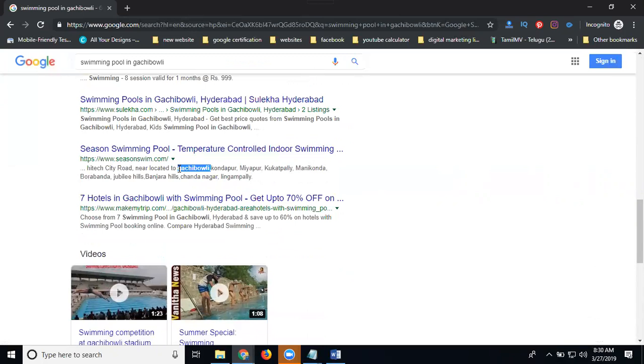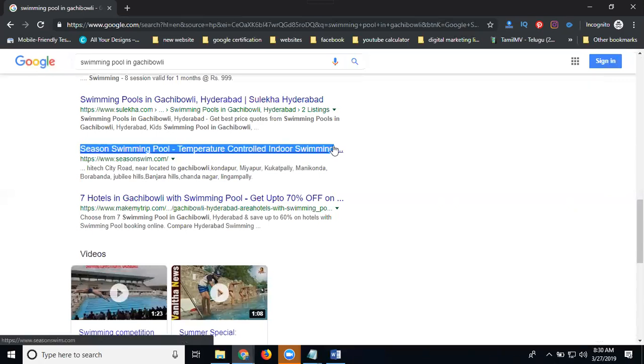The keyword target is placed based on the description and based on the title. See this. I'm writing the description. Automatically my website will be top one. Any title will have Gachibowli, but I'm not using Gachibowli; the location I'm using is in the description part. Is it clear? So the keyword is common. The places we use will be in the title and description. We can use different places. That is how we can promote more places using on-page SEO. So many people are still confused in the market about writing SEO title and description for static websites.